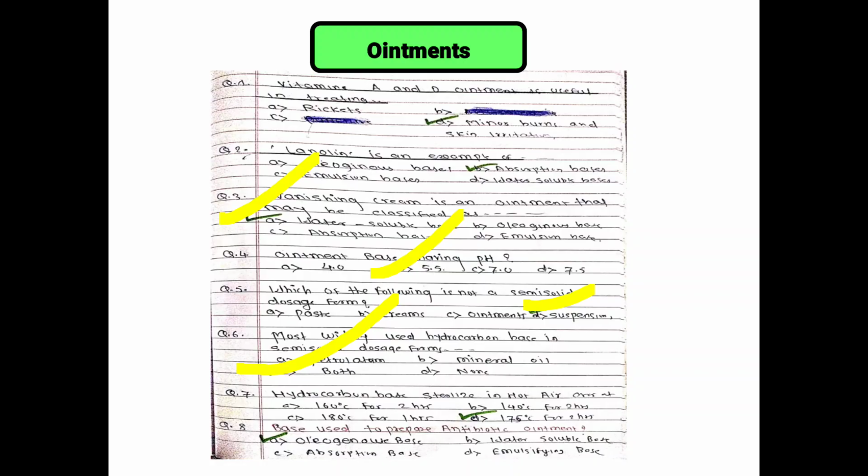So base used to prepare antibiotic ointment. Oleaginous base, to prepare antibiotic ointment. Oleaginous base, water soluble base, absorption base, and emulsion base. So you have to remember this base, oleaginous base.